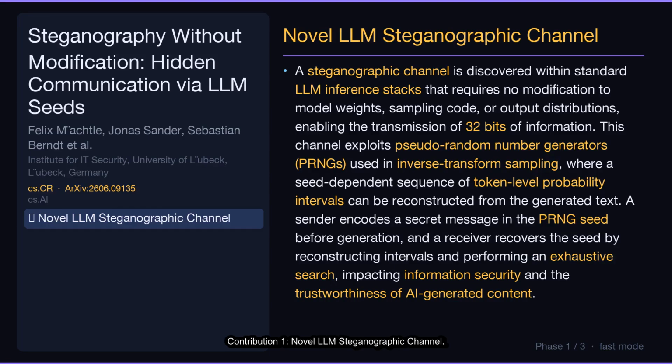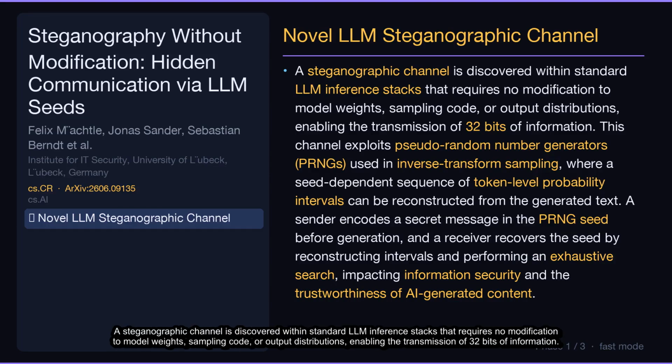Contribution 1. Novel LLM Steganographic Channel. A steganographic channel is discovered within standard LLM inference stacks that requires no modification to model weights, sampling code, or output distributions, enabling the transmission of 32 bits of information. This channel exploits pseudo-random number generators, PRNGs, used in inverse transform sampling, where a seed-dependent sequence of token-level probability intervals can be reconstructed from the generated text.